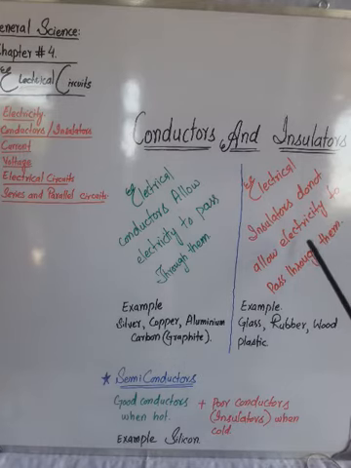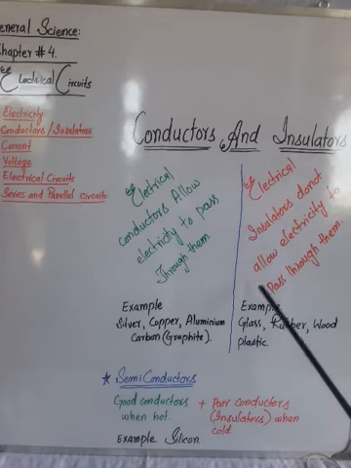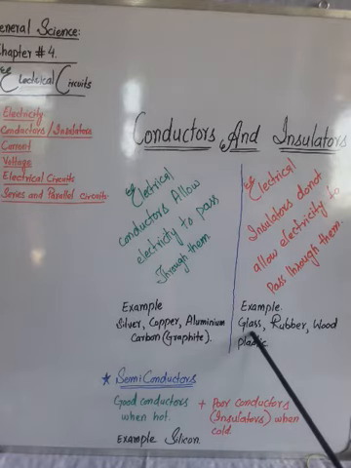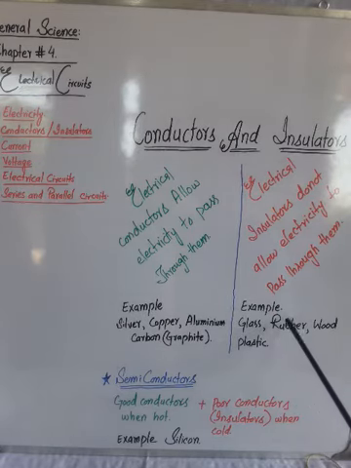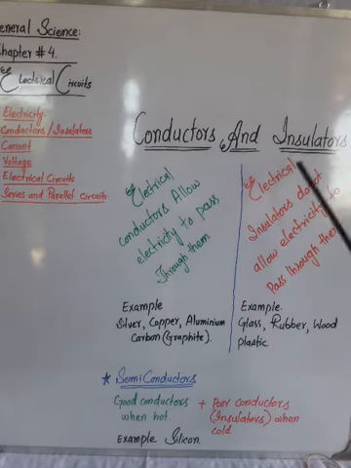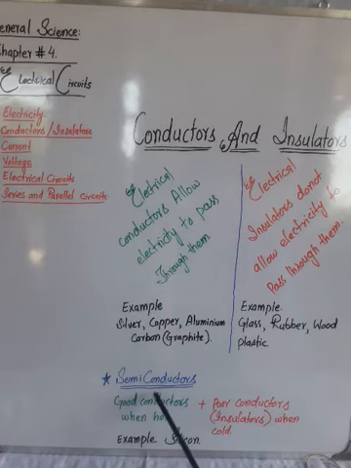Electrical insulators have various examples in our daily life. For example, glass. Glass is an electrical insulator. Rubber, wood, plastic. Along with conductors and insulators, there is another form of substances. These are few in number, but they are also present.